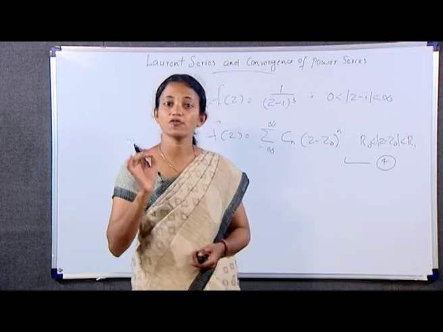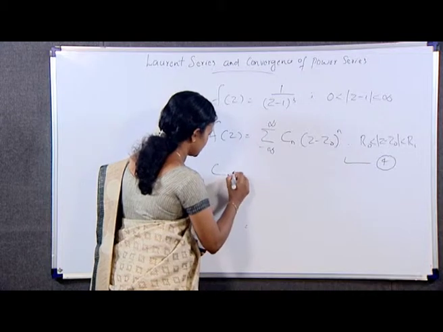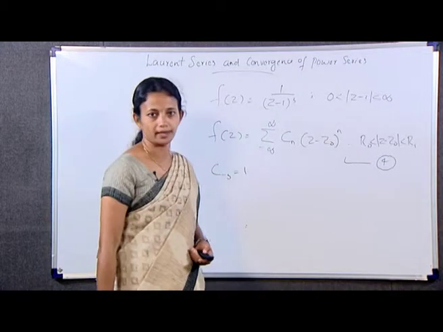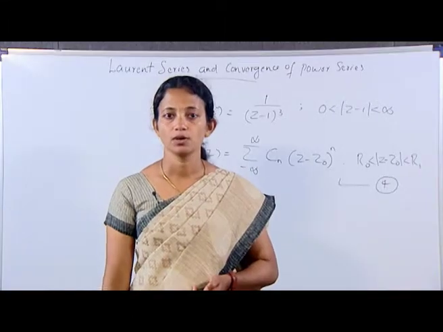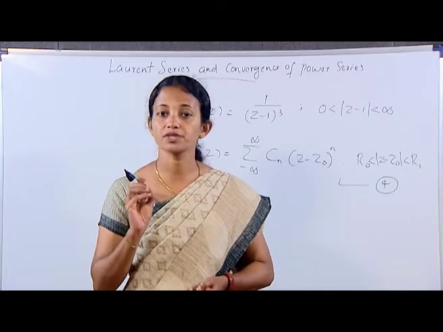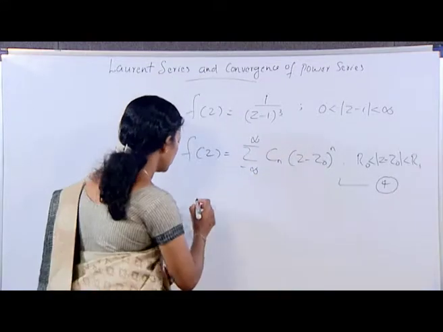Here C(-3) = 1, and all other coefficients are 0.